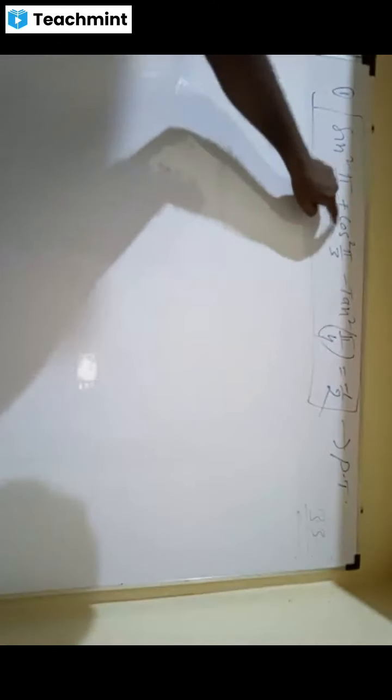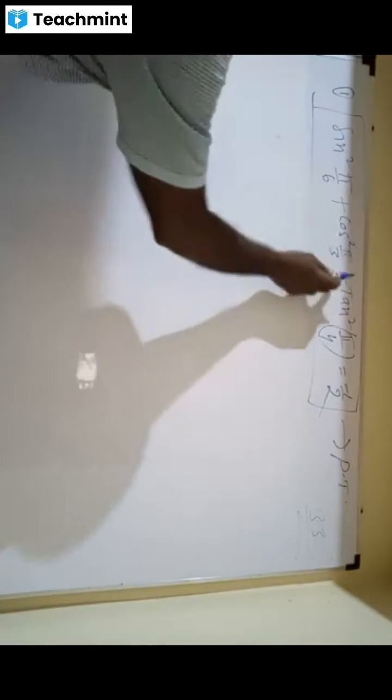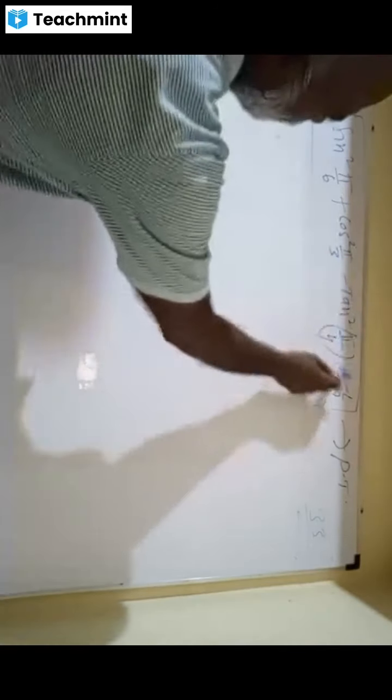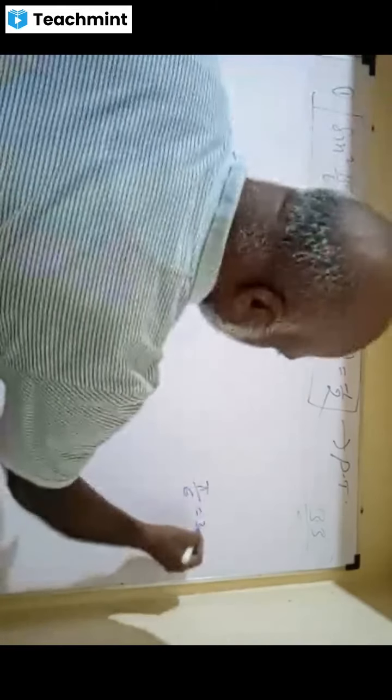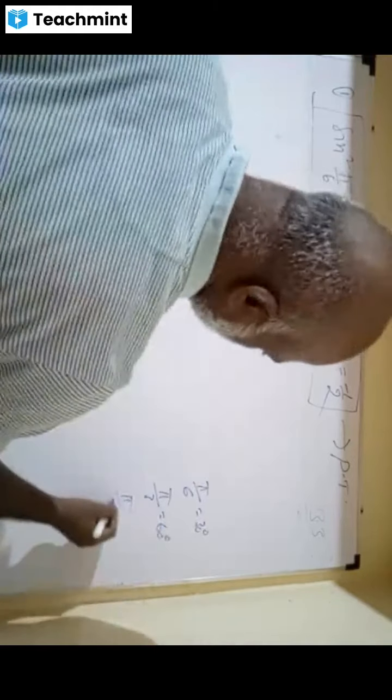I read question number 1. We have just started 3.3. Sin square pi by 6 plus cos square pi by 3 minus tan square pi by 4 equals minus 1 by 2. Prove that. Take the LHS and do it. I tell you once again, pi by 6 equals 30 degrees, pi by 3 equals 60 degrees, and pi by 4 equals 45 degrees. This you should remember.